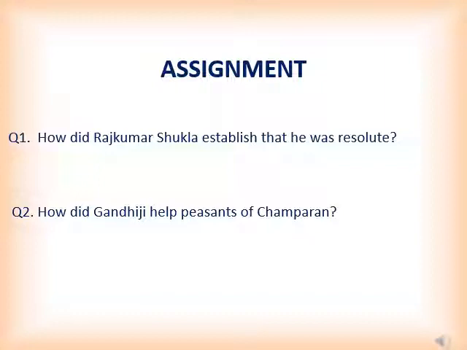The first question is, how did Rajkumar Shukla establish that he was resolute? After you read the lesson, you will come to know that Rajkumar Shukla, who was a poor sharecropper from Champaran, didn't know who Gandhiji was.